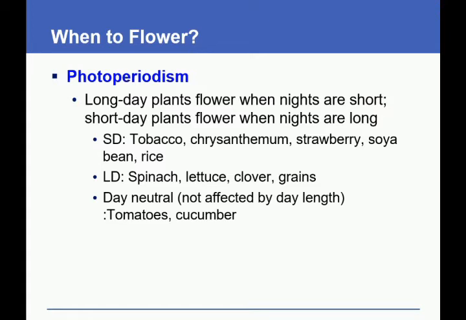Photoperiodism. Long-day plants flower when nights are short. Short-day plants flower when nights are long. Short-day plants include, for example, tobacco, chrysanthemum, strawberry, soybean, and rice. Long-day plants include spinach, lettuce, clover, and greens. There are also some plants which are day-neutral, not affected by daylight, for example tomatoes and cucumber.